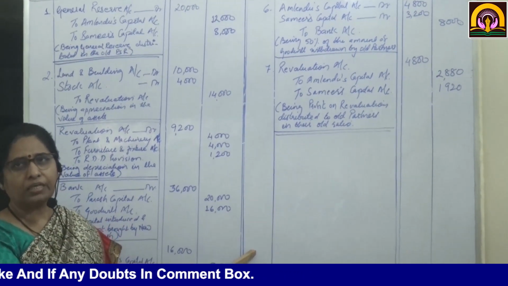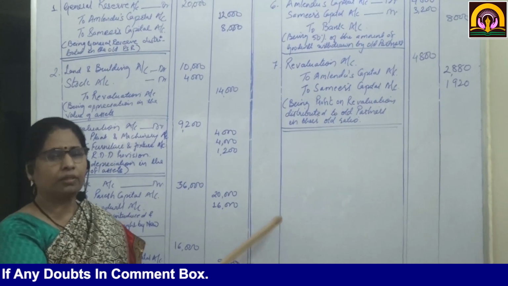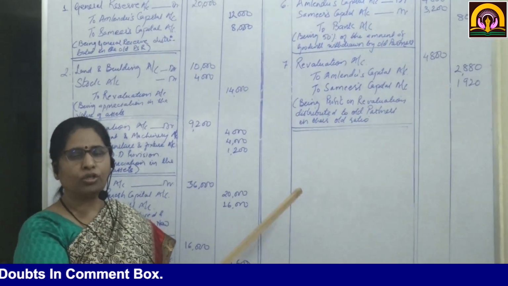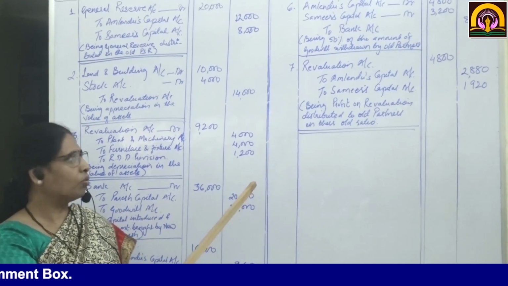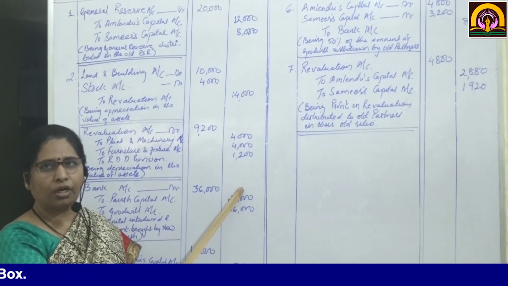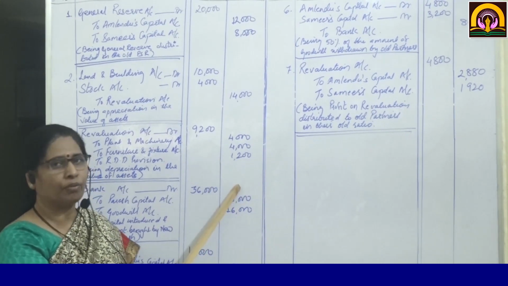Only 7 entries will be asked. So just think about where you are going to write in the profit and loss adjustment accounts and capital accounts, and do the journal entries accordingly. I hope this sum you have understood.